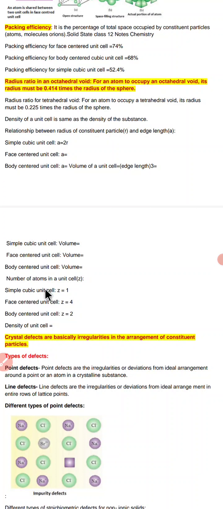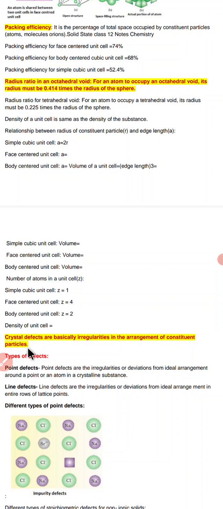After that, the next thing is crystal defects. Now what are crystal defects? Crystal defects arise because of irregularities in the arrangement of the constituent particles. Broadly, crystal defects are of two types: point defects and interstitial defects.